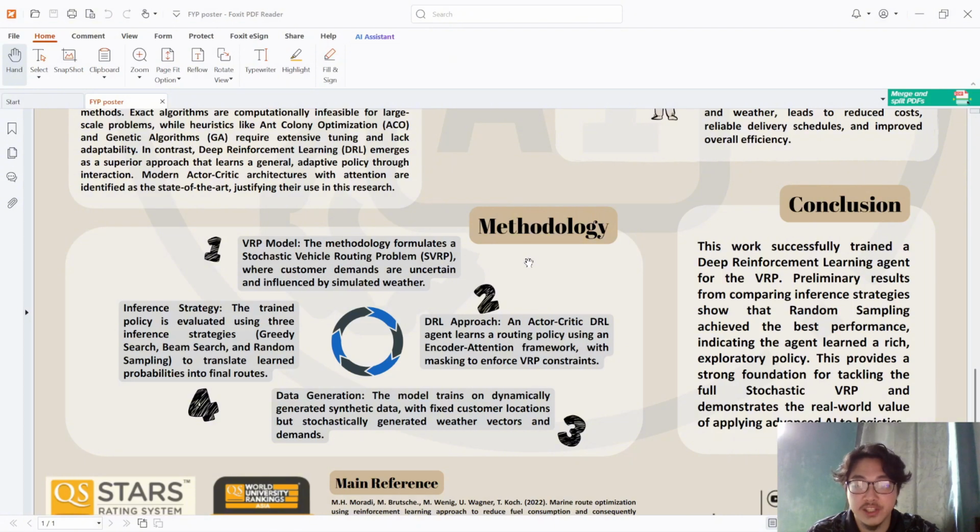Third, for data generation, the model is trained on dynamically generated synthetic data. This means that the customer locations are fixed, but the weather and demands are different in every training instance. This will force the model to learn a robust and general policy. Finally, to test the trained agent, three different inference strategies are used: greedy search, beam search, and random sampling. These inference strategies will translate the learned probabilities into final routes.